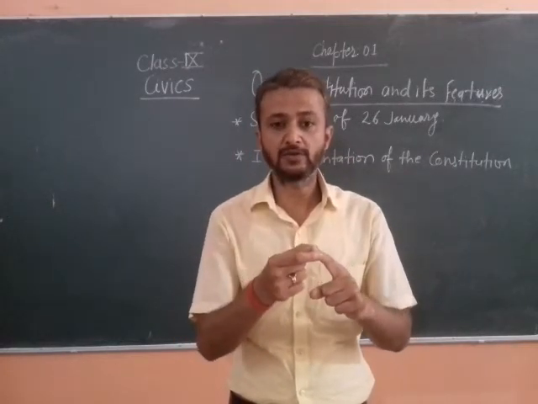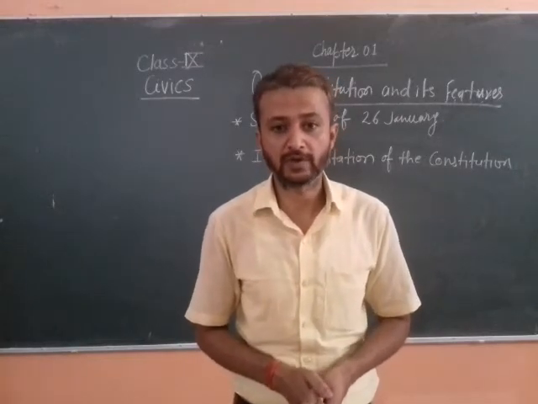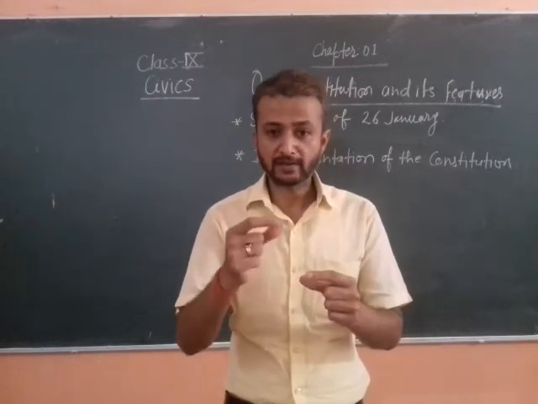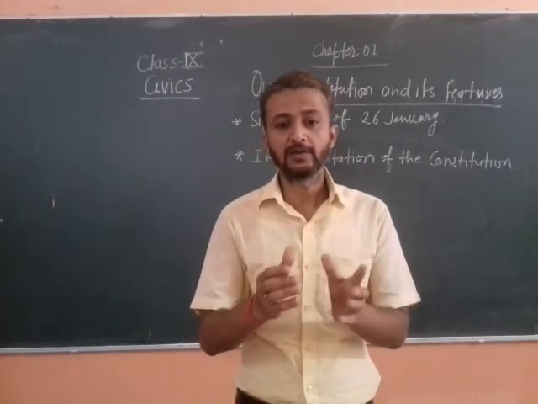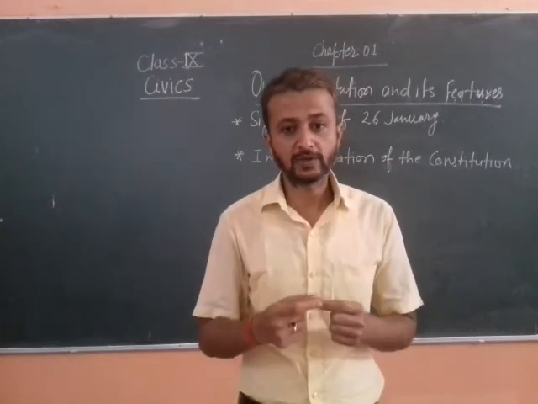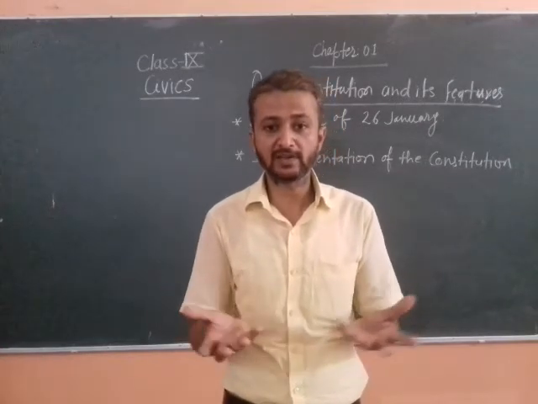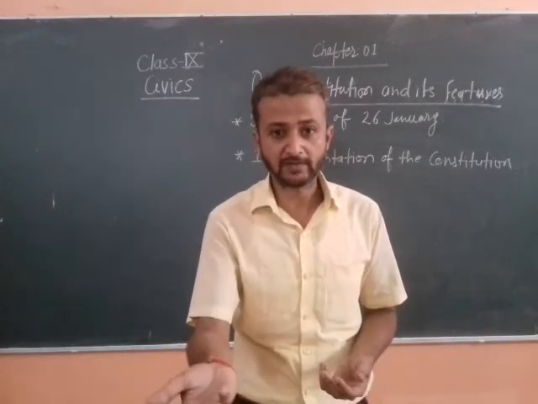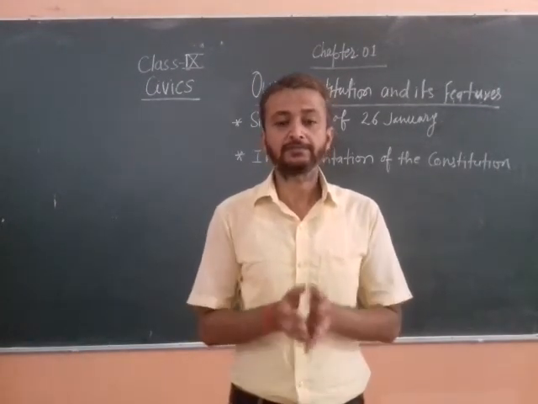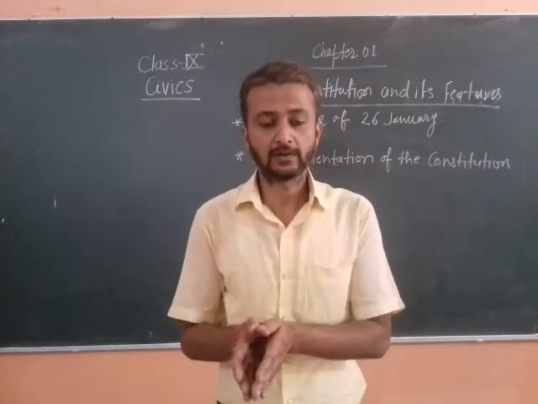In this way also, we can say the central government is more powerful, stronger. And in the concurrent list, in case of dispute, the central government has the final say. So in this way we can understand that though we have shared power with the state governments, still in our country the central government is more powerful.